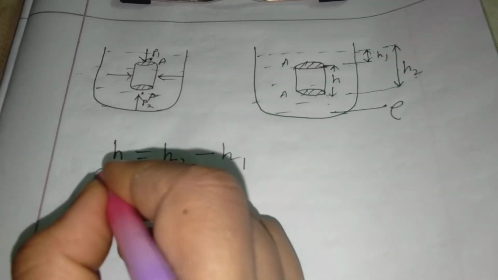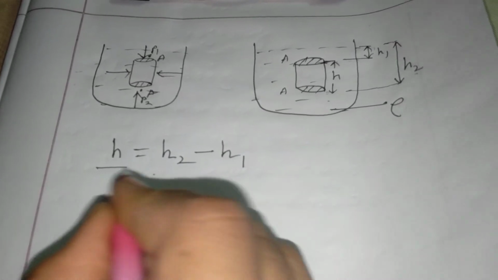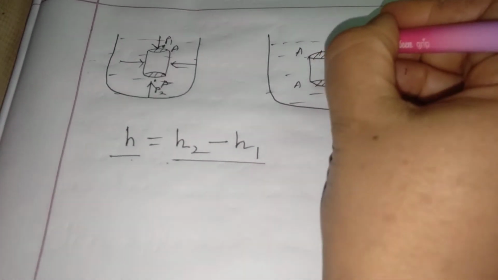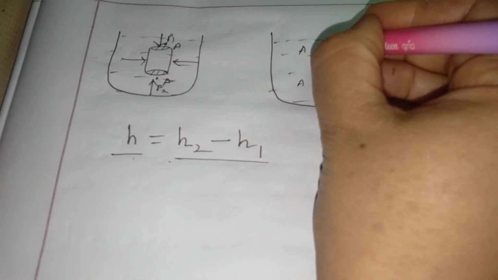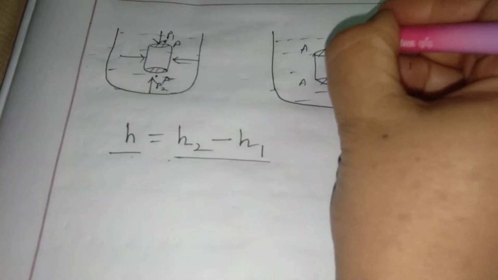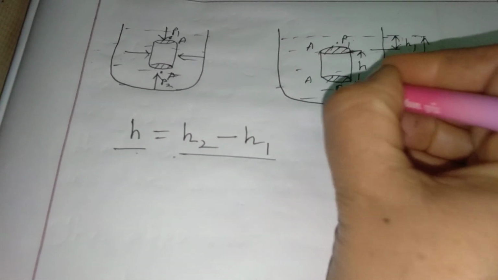So the height of the cylinder h can be written as h equals h2 minus h1, and you want to calculate the pressure at this point and this point, that is P1 and P2.